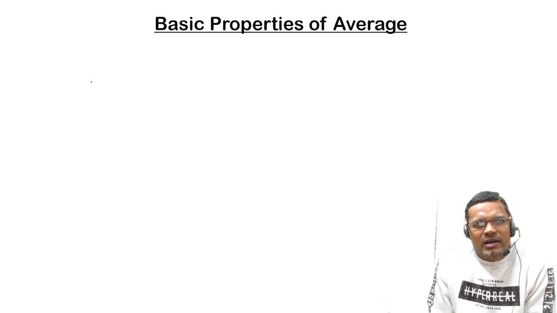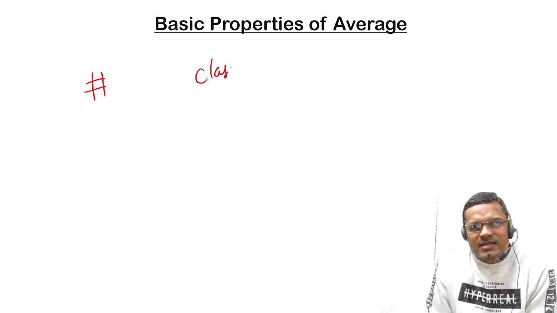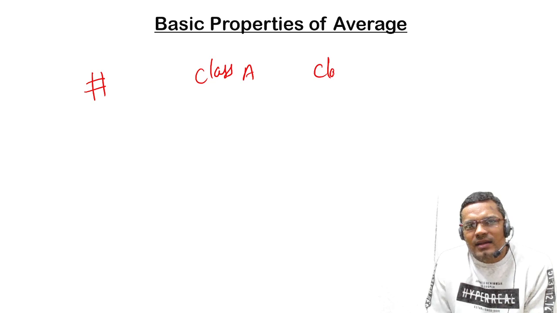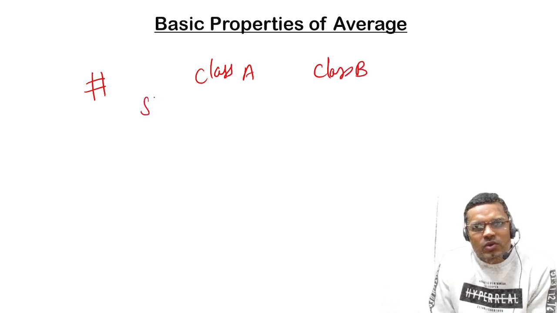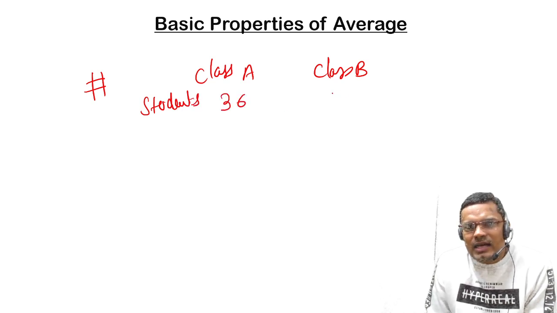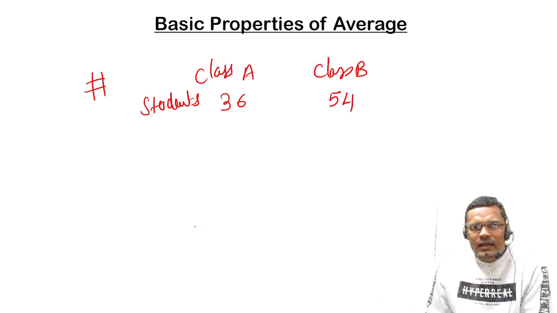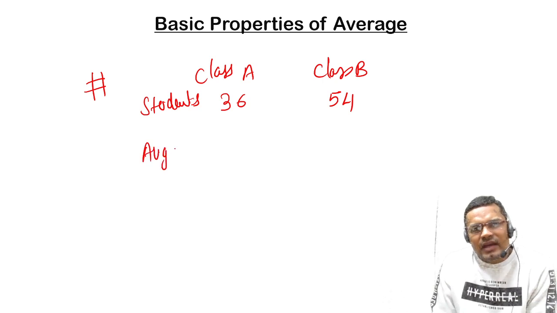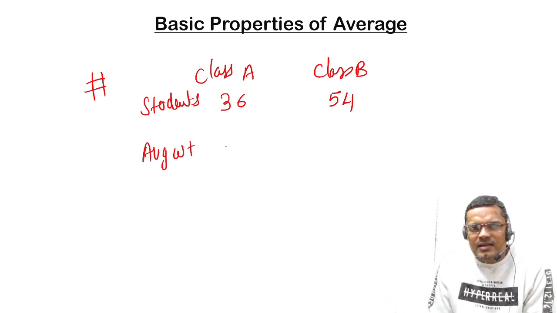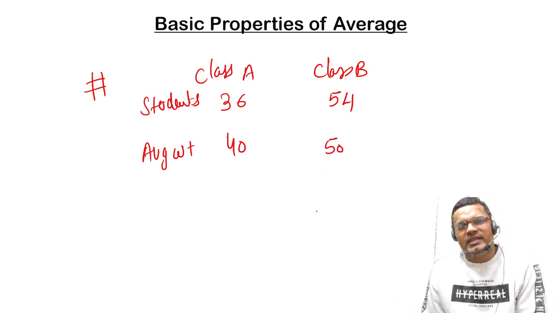And the most important property which I am talking about, again I am taking an example. Let us suppose there is a class A and another class B, and the number of students in class A is 36 and class B is 54, right? And the average weight of class A is, let us suppose, 40, and the average weight of class B is 50. If both the classes are combined, then what should be the average weight?